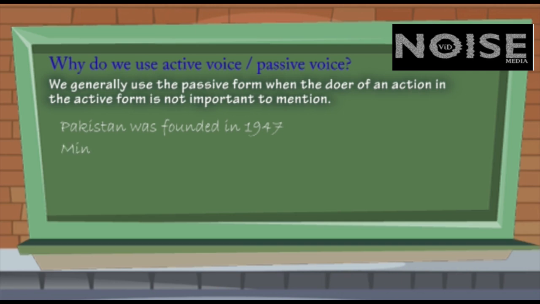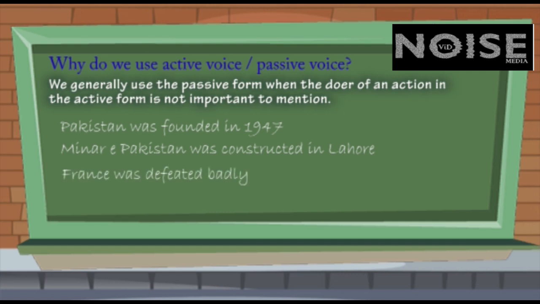One more example, Minar-e-Pakistan was constructed in Lahore. In this sentence, the place where the Minar was constructed is more important. One more example, France was defeated badly. In this sentence, it is more important to mention how France was defeated.